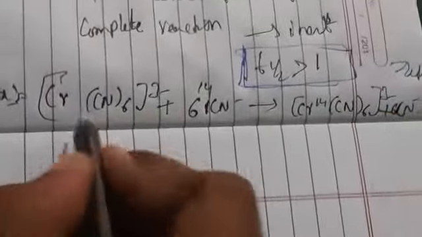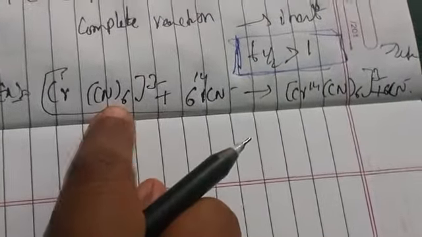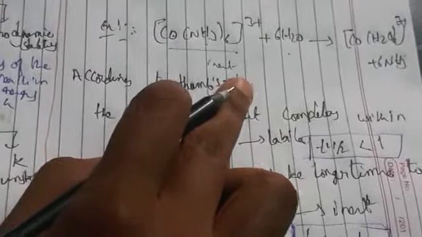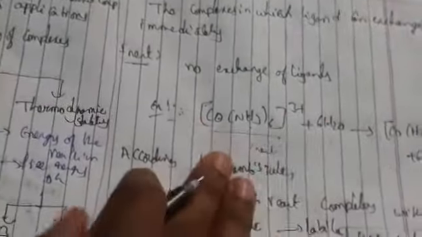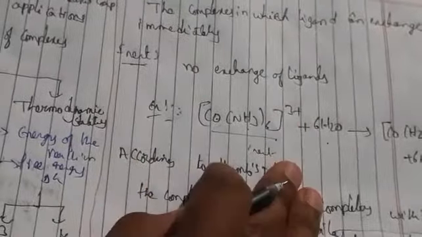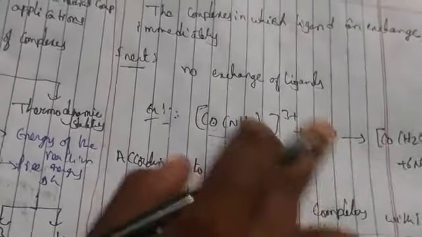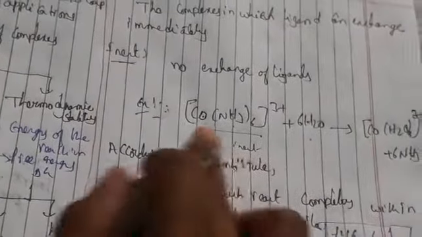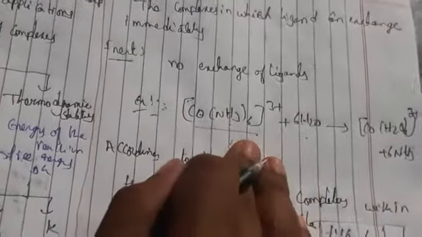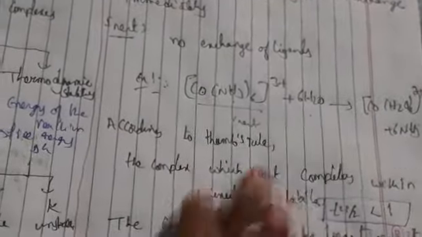So how much time is it taking? It is taking a very long time. So whenever it takes a very long time, this is an inert complex. As I have told you with this example, in acidic medium it is kinetically unstable, but that is kinetically inert. So this is the reaction, whether it is inert or labile. These have some factors, so let us see the factors